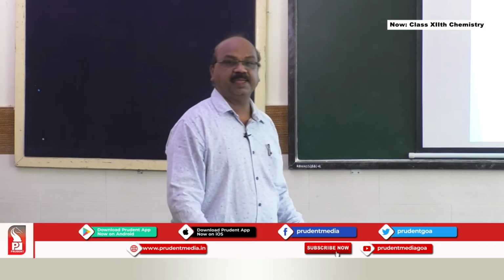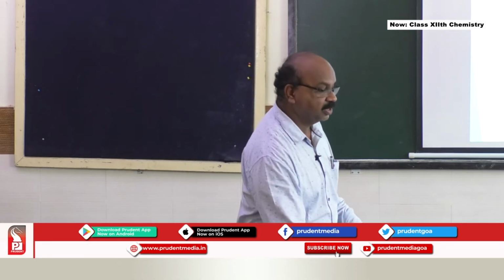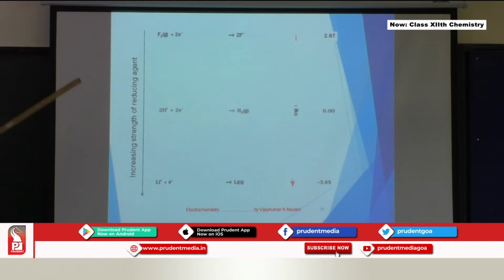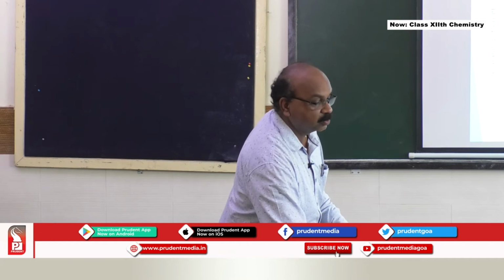I am going to show you the same thing in a different pattern here with 2 arrows. The increasing strength of reducing agent: if you find out which is the strongest reducing agent, this is the increasing strength of reducing agent, arrow pointing downwards, lithium. On the other side, we have the increasing strength of oxidizing agent, which starts from this side and goes upwards. So the increasing strength of reducing agent and the increasing strength of oxidizing agent are in exactly opposite directions.